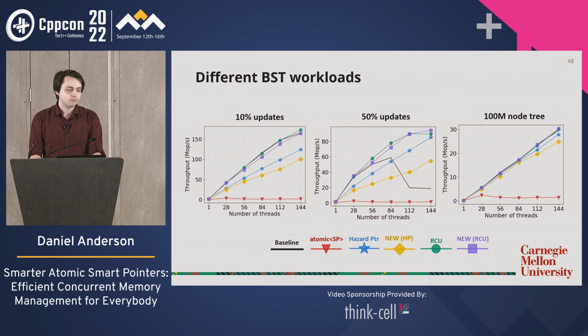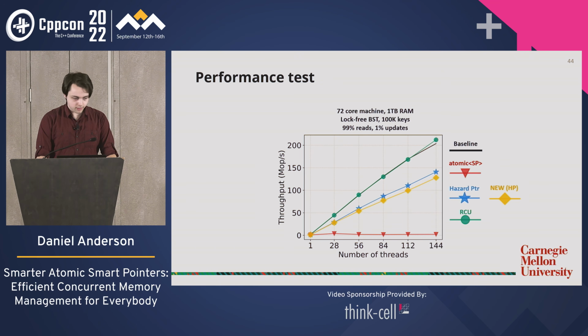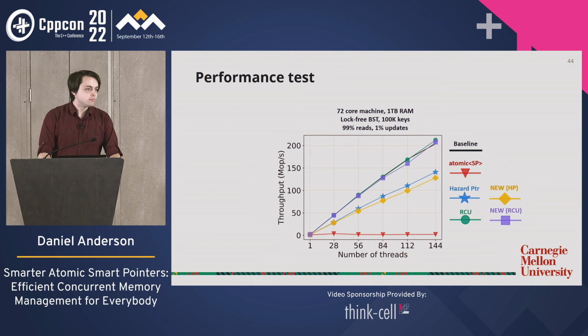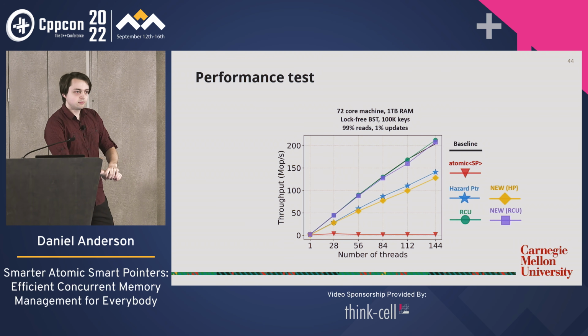Yeah, thanks for the talk. That was awesome. Could you go to slide 44, please? Sure. Yeah. Here. So when we look at this, do I understand it correctly? Just a clarification question. Your snapshot shared pointer is basically a superset of the atomic shared pointer in terms of API.